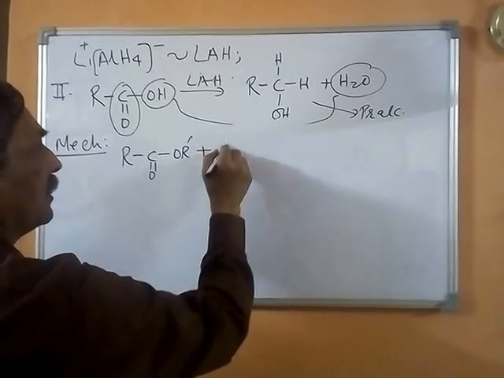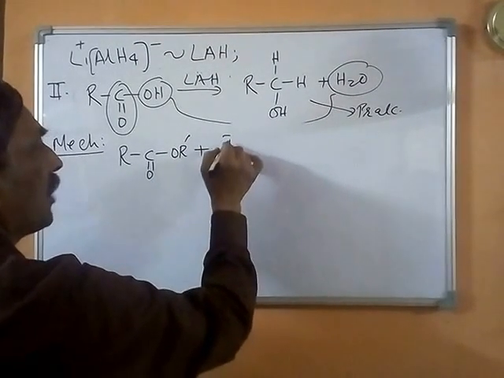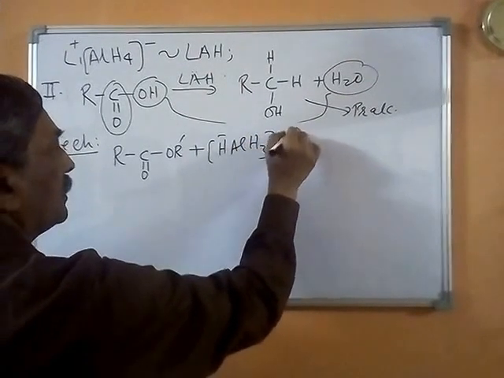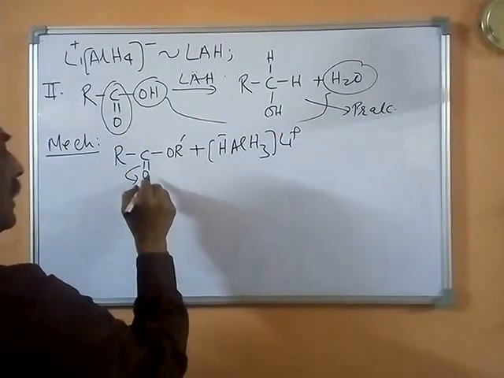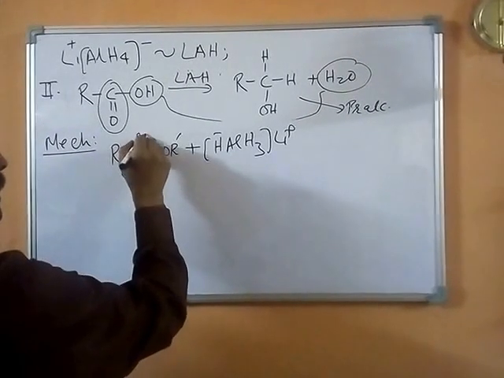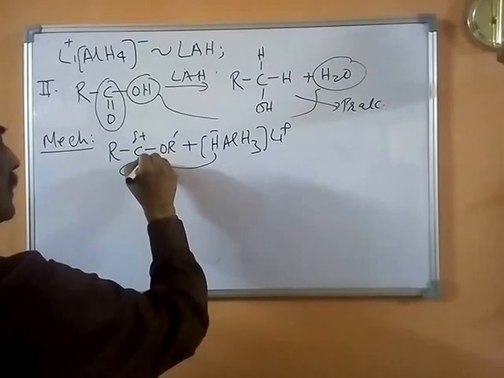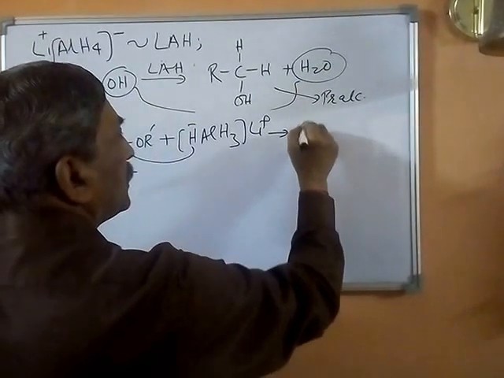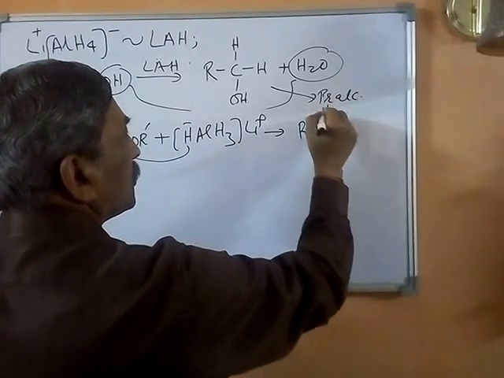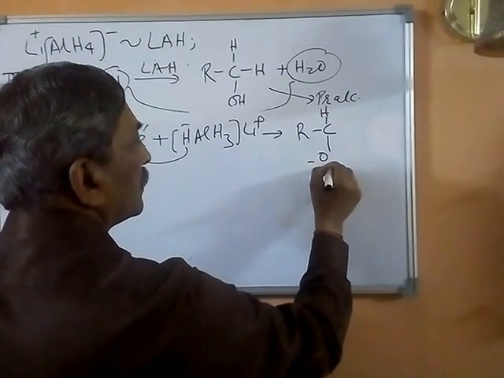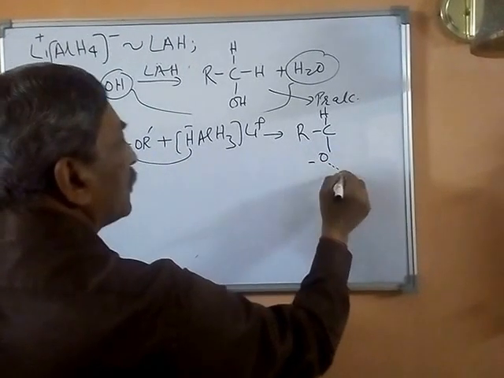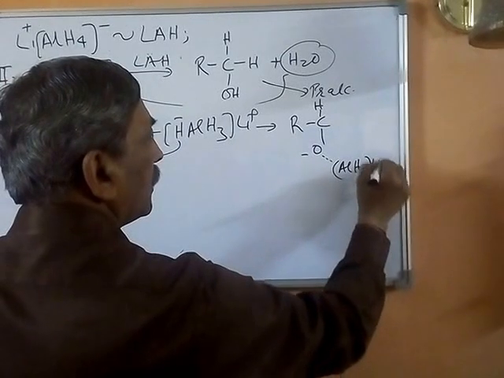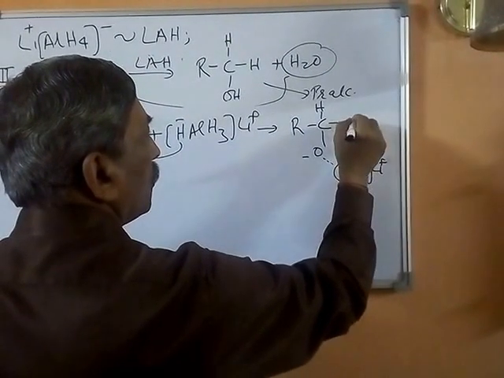This reacts with lithium aluminum hydride, the hydride part, AlH3 H-, Li+. This will polarize as usual, giving delta minus and delta plus. This hydride attacks this positive carbon, resulting in the formation of an intermediate species RCHO-, which is stabilized by a Lewis base, Lewis acid interaction, AlH3 Li+, and you have OR'.